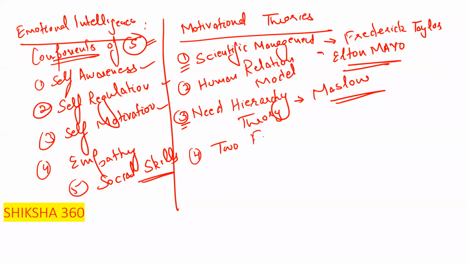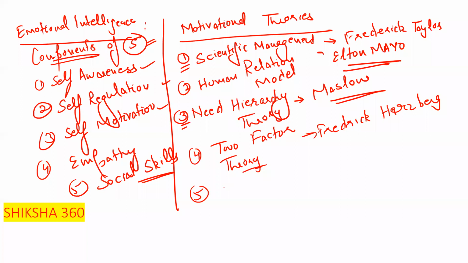Fourth one is the 2-factor theory. This theory is given by Frederick Herzberg. Fifth one is ERG theory, given by Clayton Alderfer.